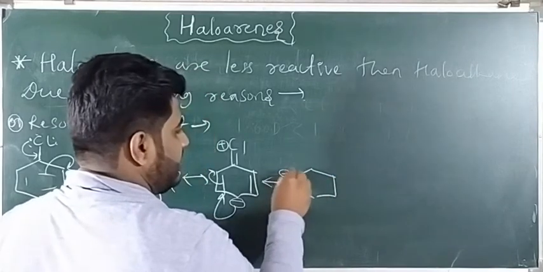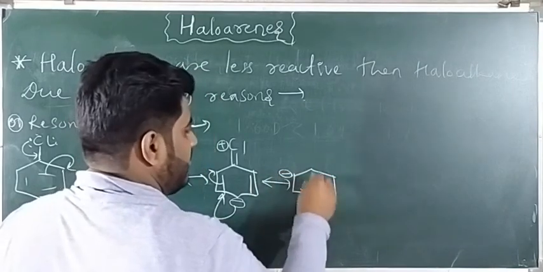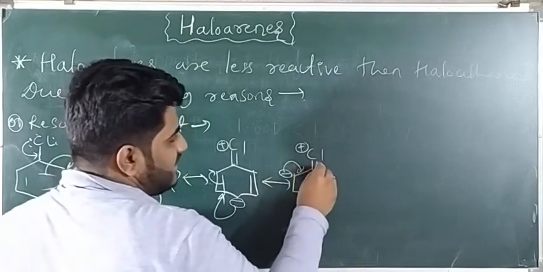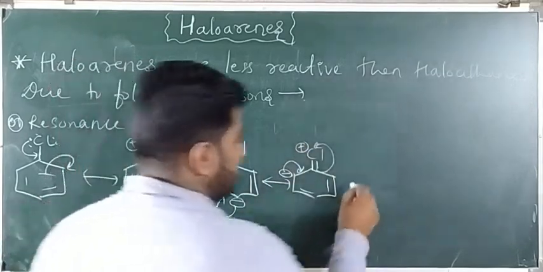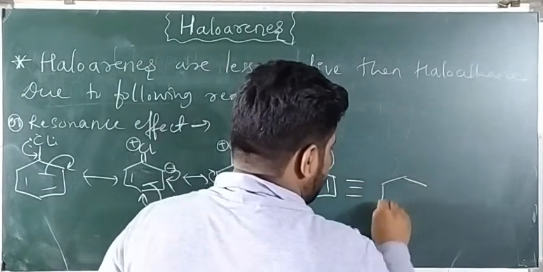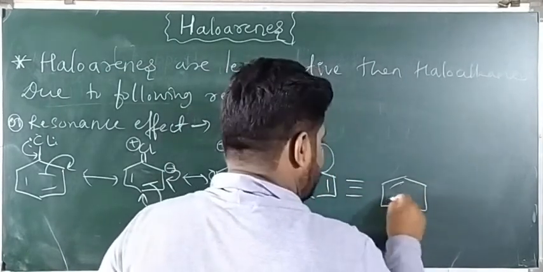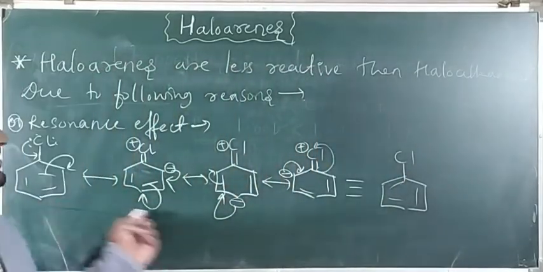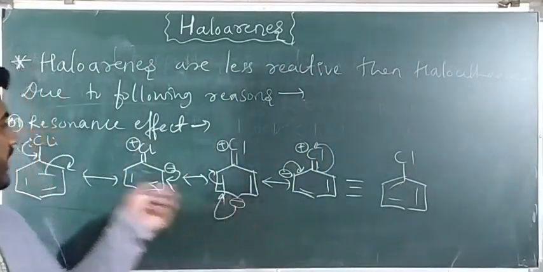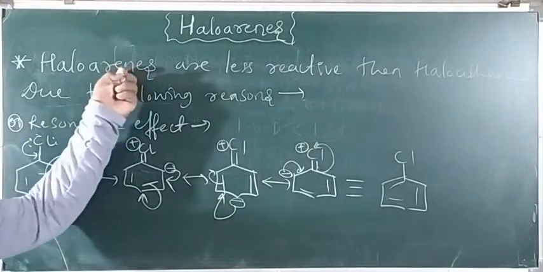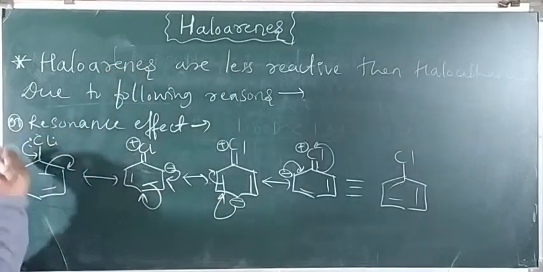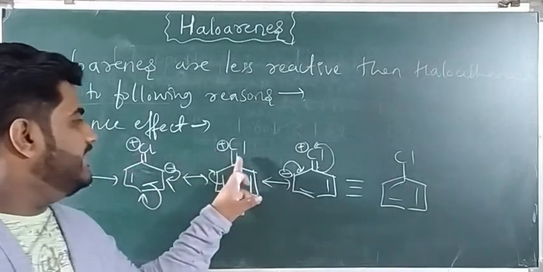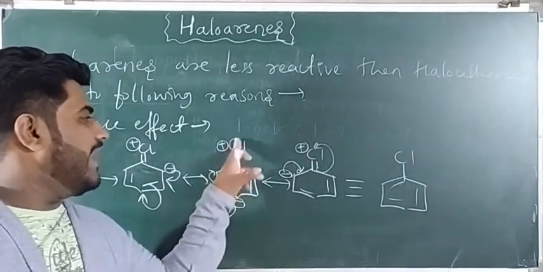So here it takes a negative charge, so here a double bond Cl plus. Last step, it will come, so again these electrons are taken by chlorine. So this is nothing but our last structure. That means these are the resonance structures. If we observe the resonance structures of haloarenes, I have taken chlorine as an example. In haloarenes, you are getting a partial double bond between carbon and chlorine.